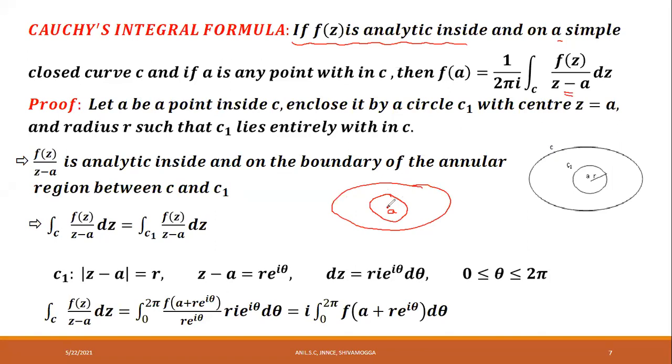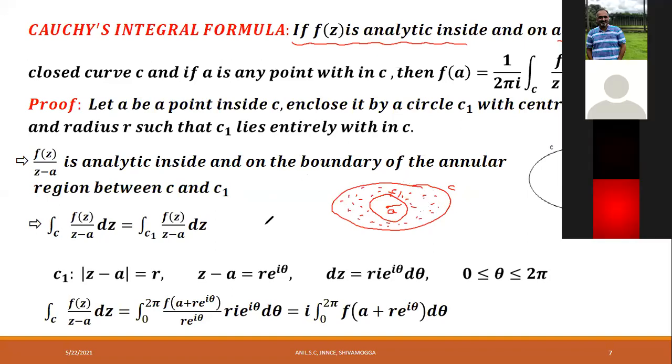A is the center of the circle and R is the radius. It is given that f of z is analytic. Therefore, f of z is analytic at every point between C and C1. This is C and this is C1. By hypothesis, f of z is analytic inside and on the closed curve C. Therefore, it is analytic in the annular region between C and C1.